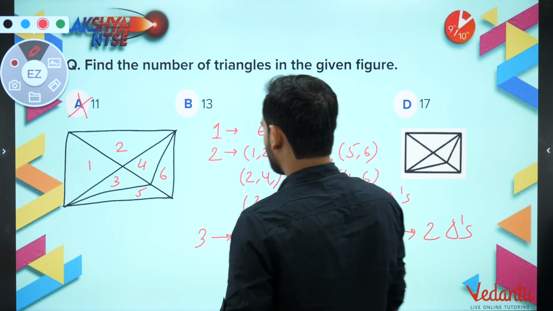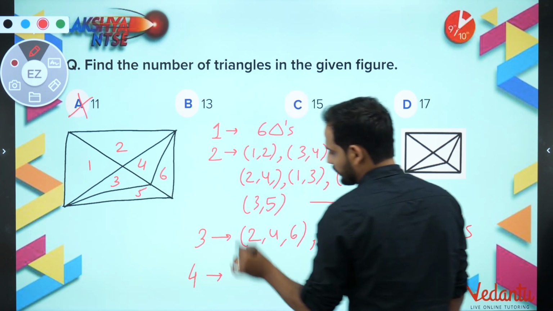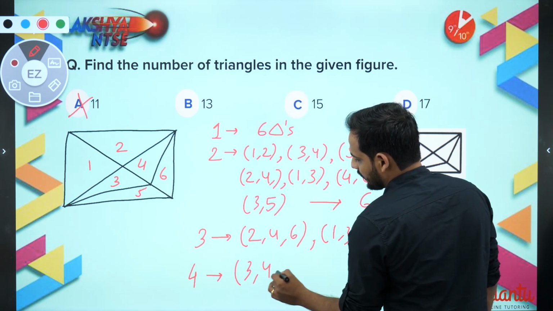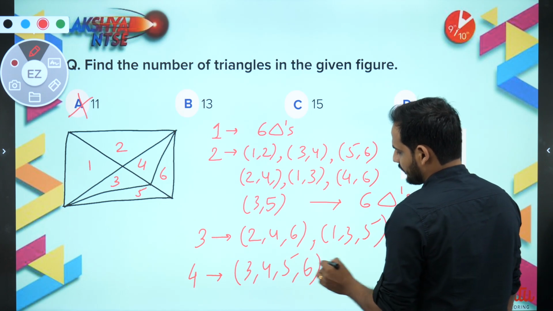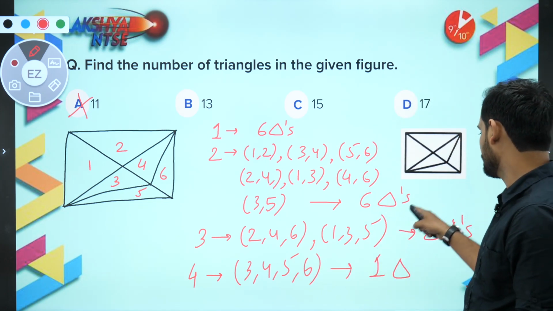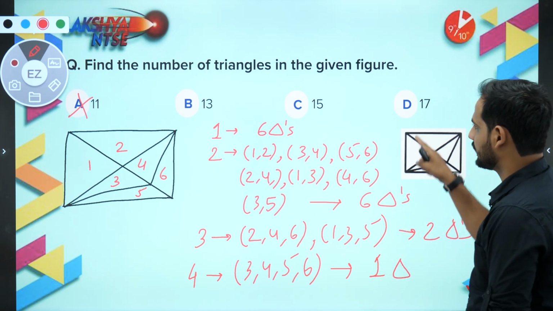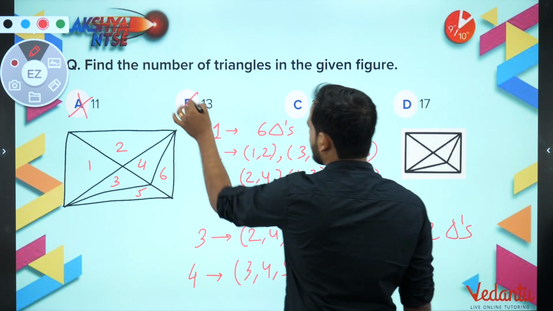No sir. Now let us combine 4 units. If I combine 4 units, you can see 1, 3, 4, 5, 6. So there is one triangle more. So how many are you getting? 6 plus 6 is 12, 13, 14 and 1, 15. Now 13 is also wrong. 15 or 17 can be correct.